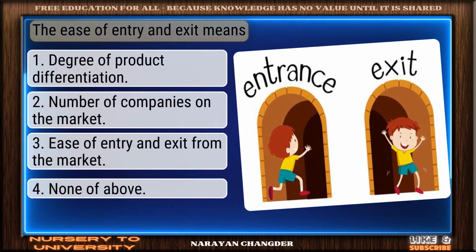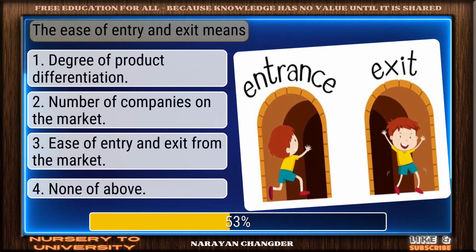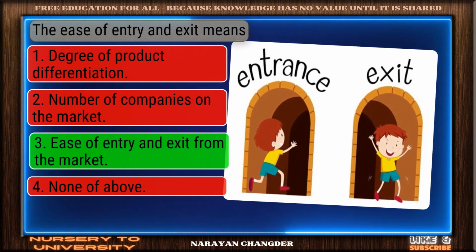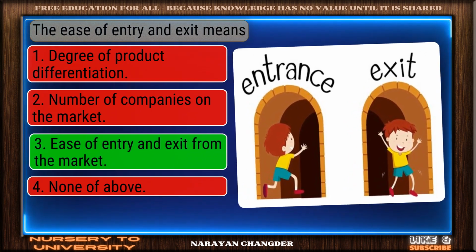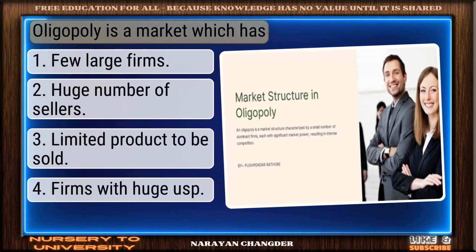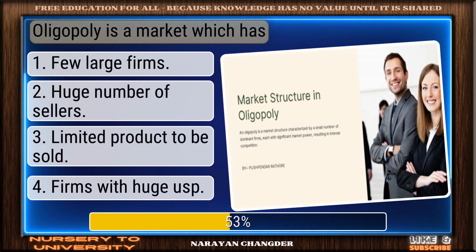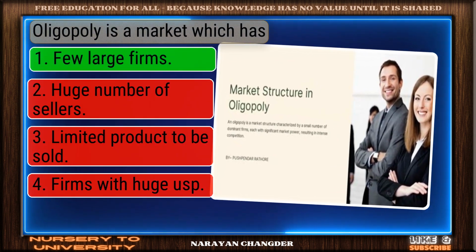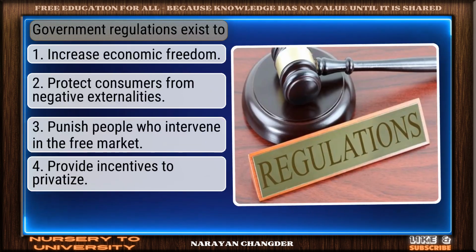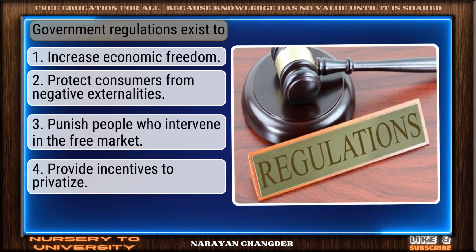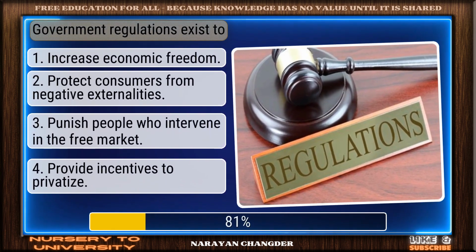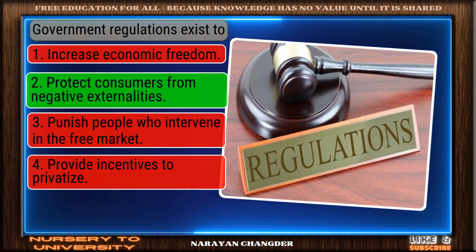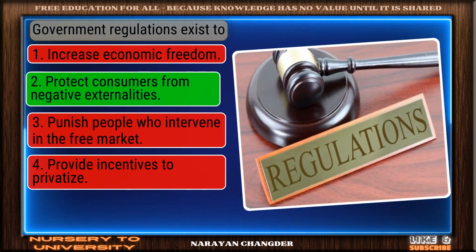The ease of entry and exit means. Smart move. Ease of entry and exit from the market is an accurate answer. Oligopoly is a market which has. Sharp thinking. Few large firms is the right choice. Government regulations exist to. Perfect. Protect consumers from negative externalities is the correct choice.